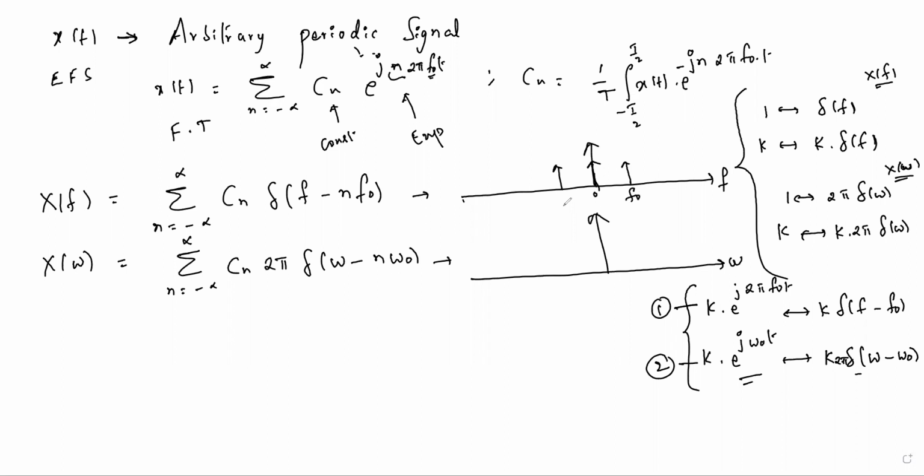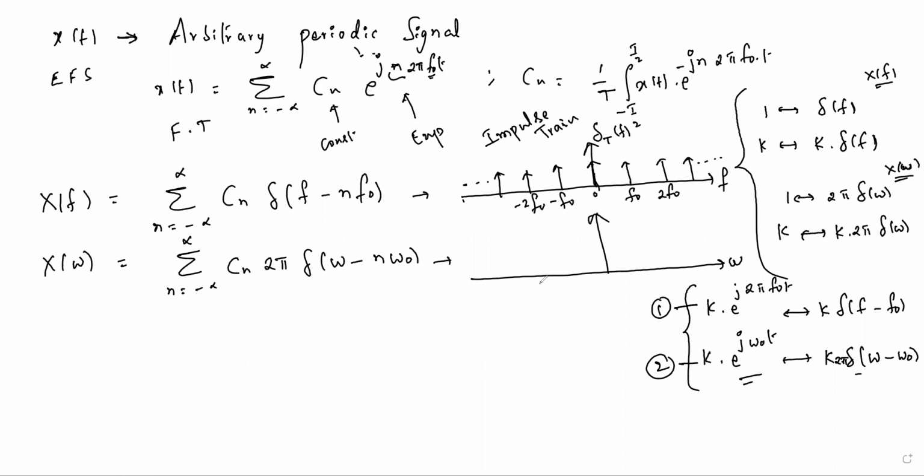So here f naught, here minus f naught. Similarly, n value 2, 2 f naught, 3 f naught, and so on up to infinity. So what we have is a series of impulse functions from minus infinity to plus infinity, which is called an impulse train. This is called a train of impulse signals, or an impulse train. It is represented with del function suffix T in terms of f analysis.